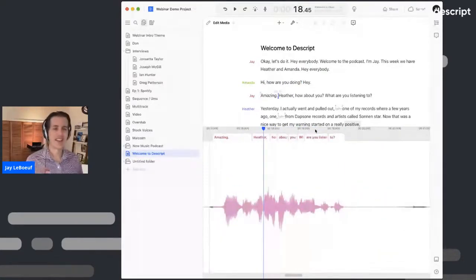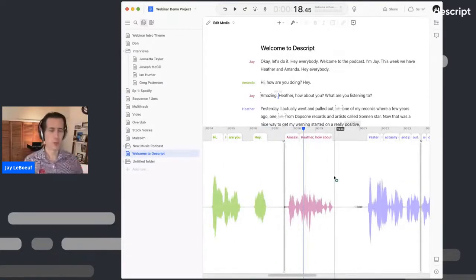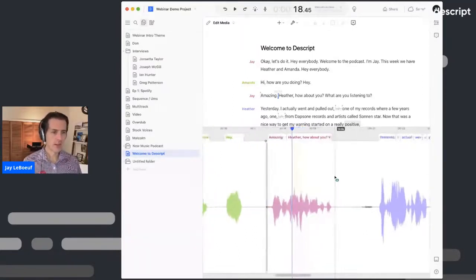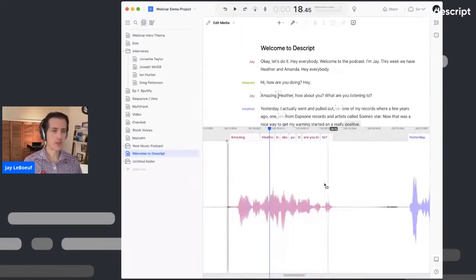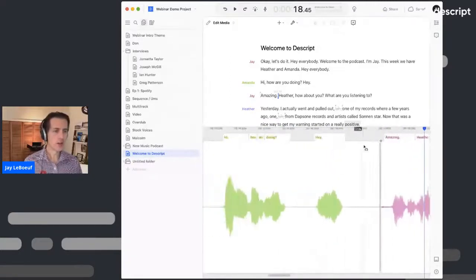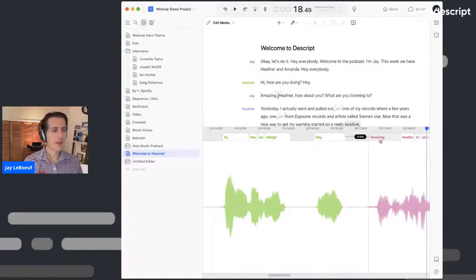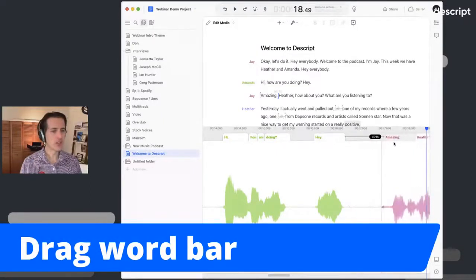That is not exciting. That just has a lot of dead air. So what we want to do is remove the space between those words. Now, one way to do it is to actually use the word bar to do that. I mentioned that Descript knows what words are, so I can just go here and click on the word amazing, just drag it left. And by clicking on this, you can actually adjust the spacing between individual words.